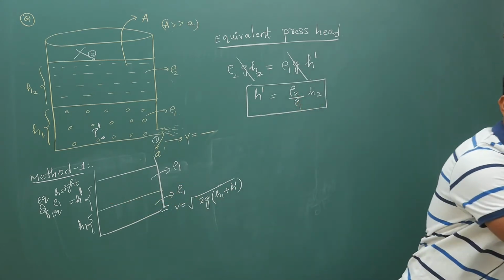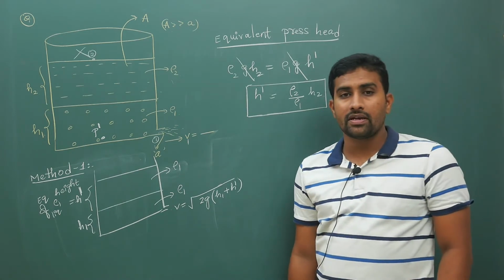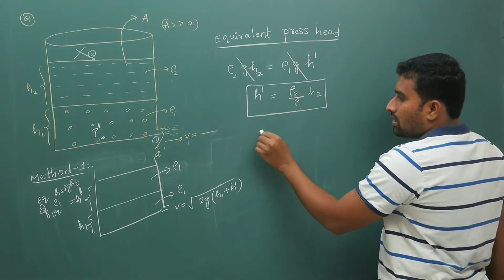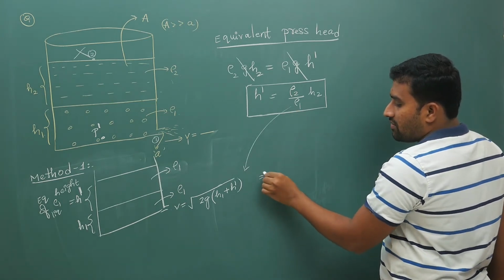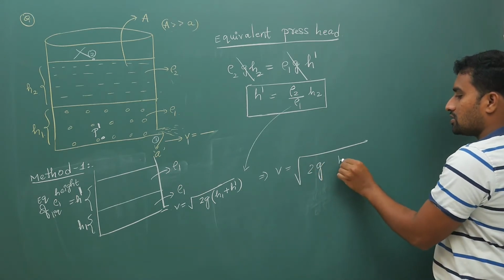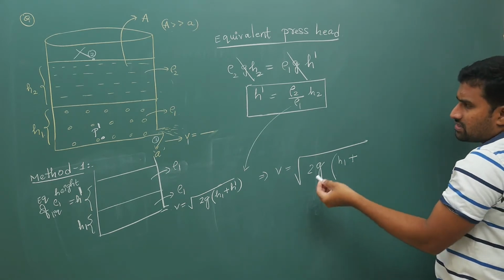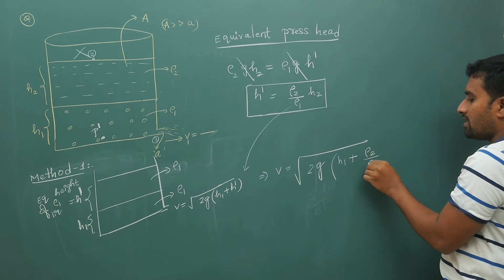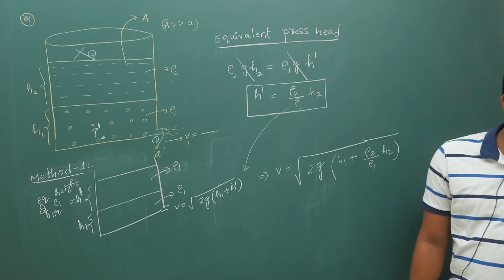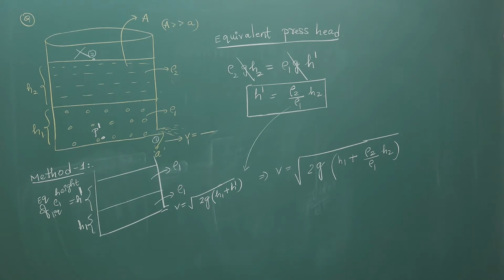So your answer is V equal to under root 2g times H1 plus H dash, that is rho 2 by rho 1 into H2. This is your final answer. Hope you have understood this. There are no doubts.